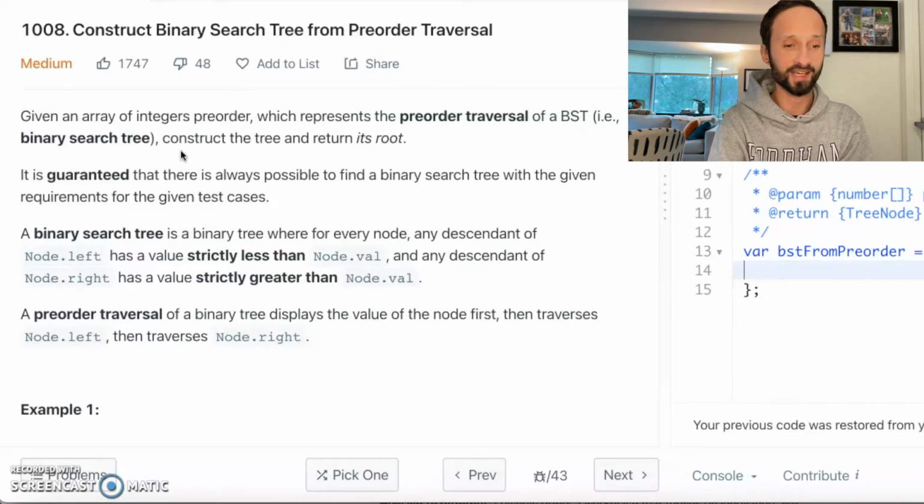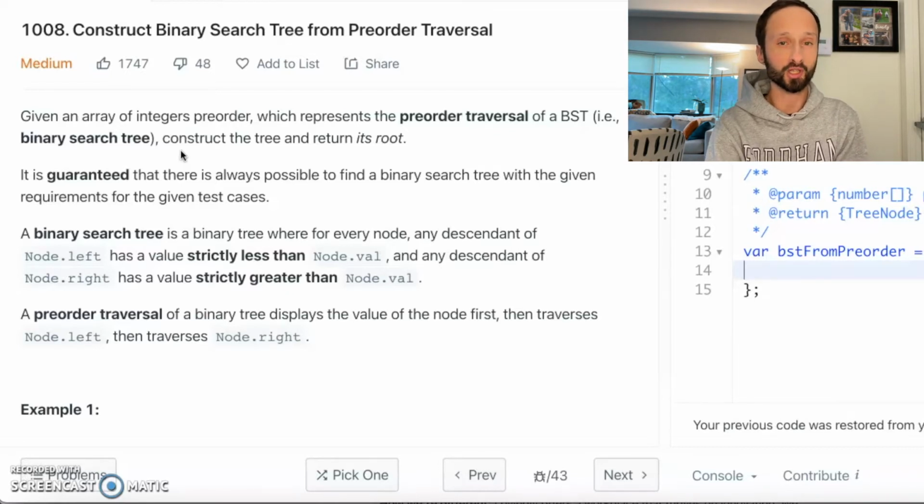It's guaranteed that it is always possible to find a binary search tree with the given requirements for the given test case. A binary search tree is a binary tree where for every node, any descendant of node.left has a value strictly less than node.val, and any descendant of node.right has a value strictly greater than node.val. So clearly here they're telling us we're not dealing with any duplicate values.